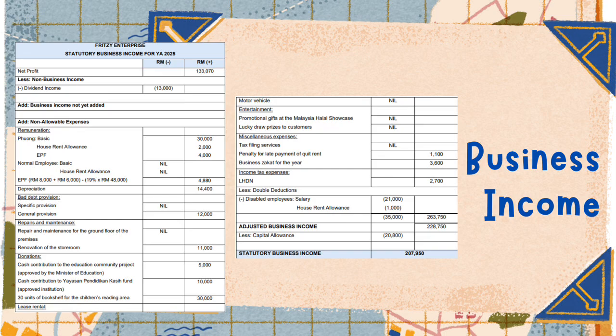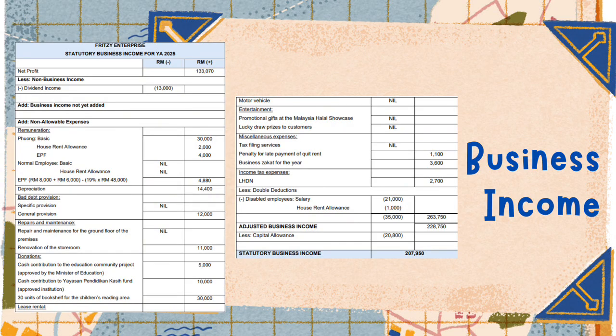The computation begins with the net profit of Fritzi Enterprise, which is RM133,070 according to the financial statements. However, this accounting profit cannot be used directly for tax purposes because some items are either non-taxable or not allowable under the Income Tax Act. Therefore, several adjustments are required.